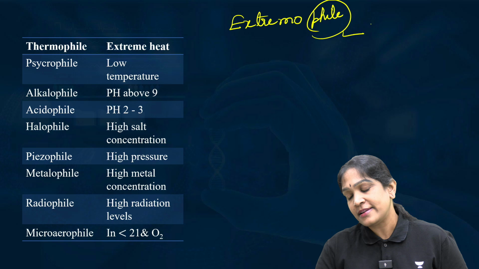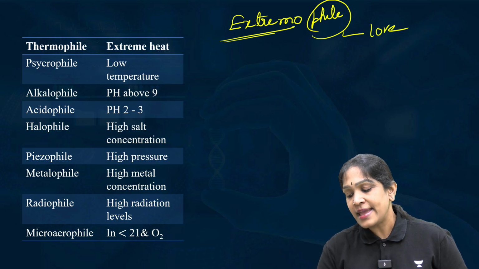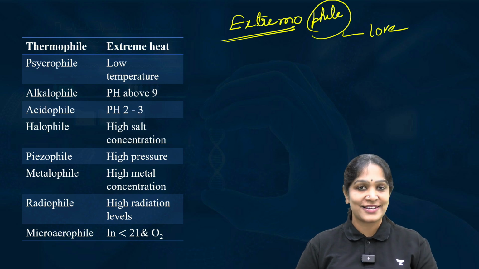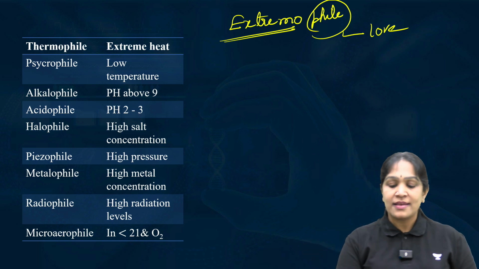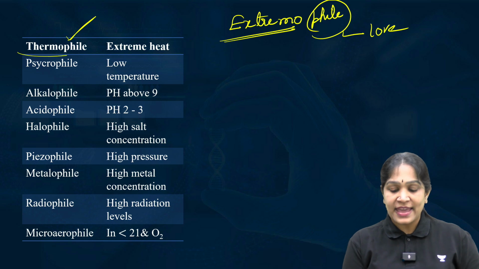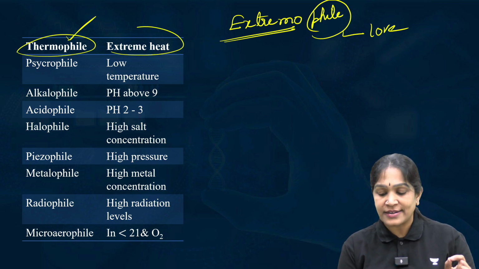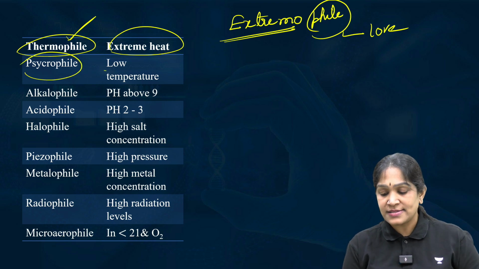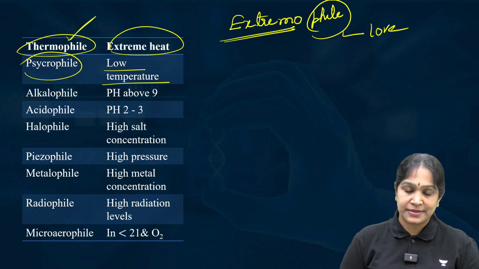The word phile means love and extremophile means they love to live in extreme conditions. For example, thermophiles can live in extreme hot conditions. Psychrophiles live in very low temperature.